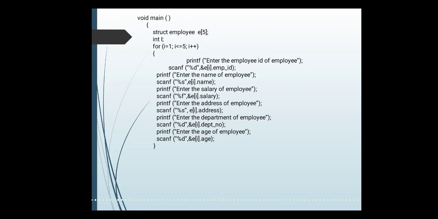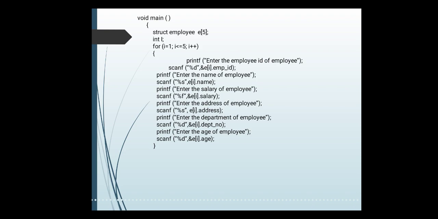We are not saying i less than or equal to 5 there, because 0, 1, 2, 3, 4, we need to go only to 4. But we started with i equals 1, so we are saying i less than or equal to 5. That means 1, 2, 3, 4 and 5. Till 5 it has to execute that loop.